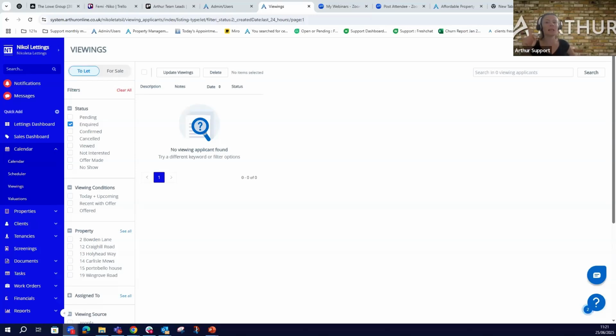Perfect. Lovely. Let me explain right now. So everybody, Kim is wondering if the property owner can get an email as soon as we book a viewing for their property, so that they are aware that there is movement and action, and they know that Kim and her team are doing a good job. So yes, this is possible. And let me show you right now how we can do it. In general, Arthur is very strong when it comes to automations.